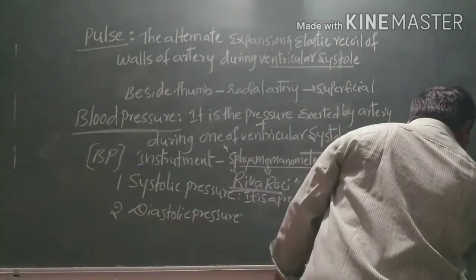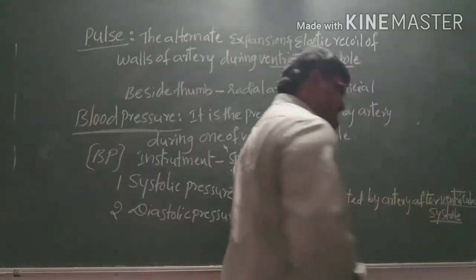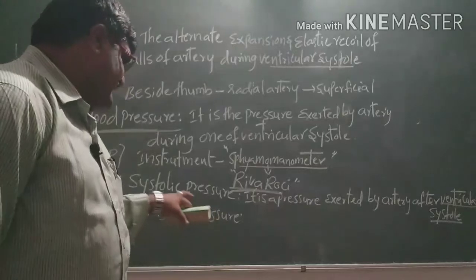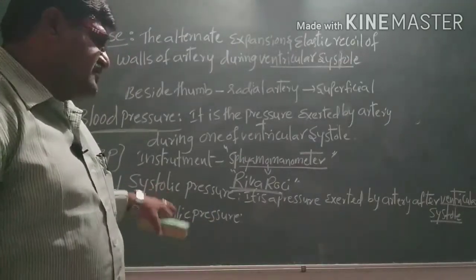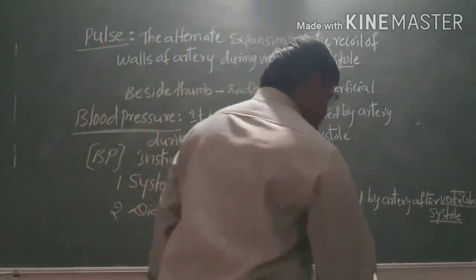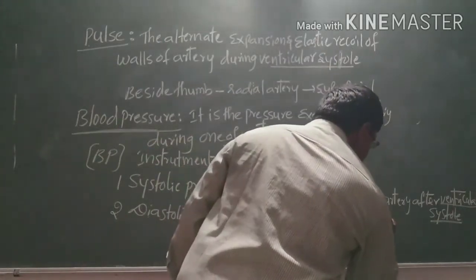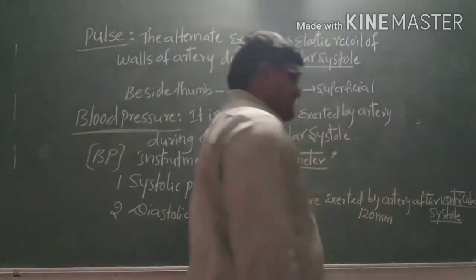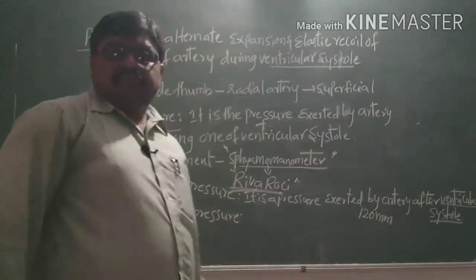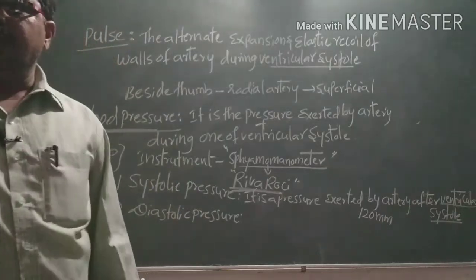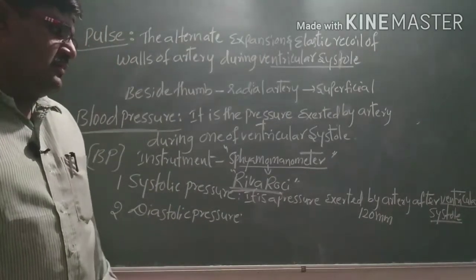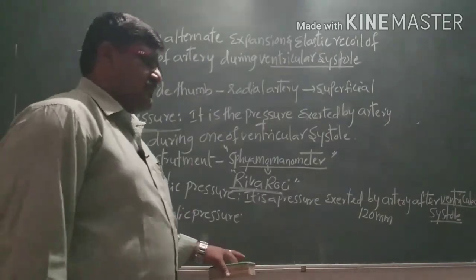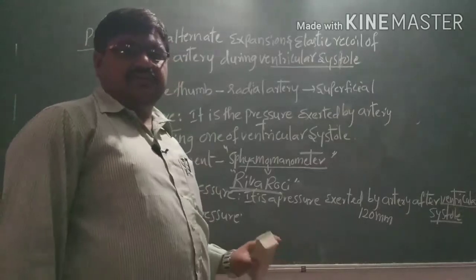That means during contraction of the ventricles, the pressure exerted by the arteries is called the systolic pressure. The systolic pressure will be 120 mmHg. It is 120 by 80, so here 120 millimeters is presented.